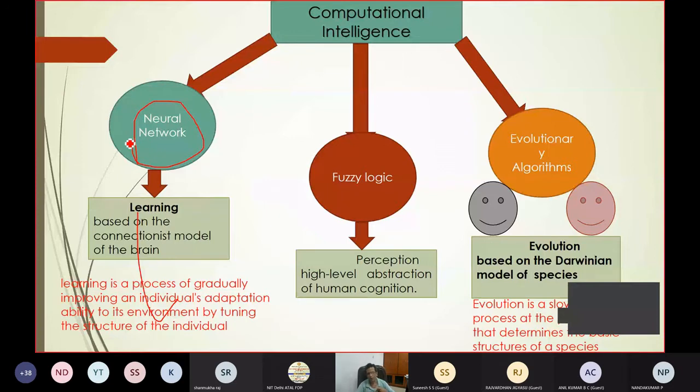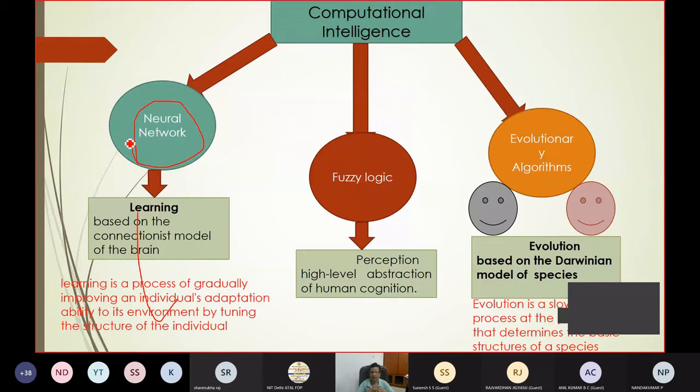Then what is the structure of the neural network? Which neural network do you have to choose? What are the other parameters? That I will come to later on. Fine. So I am just giving a basic idea about neural networks and their application in various engineering or science domains. Next, the most important thing is fuzzy logic.